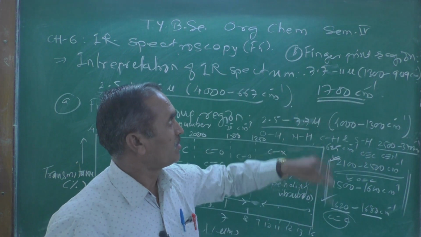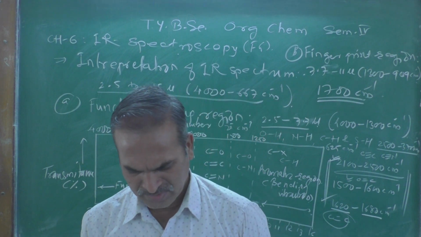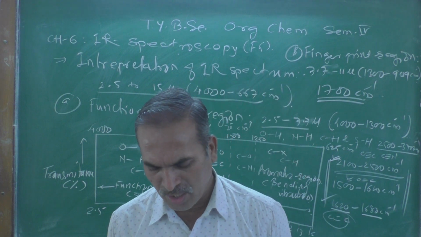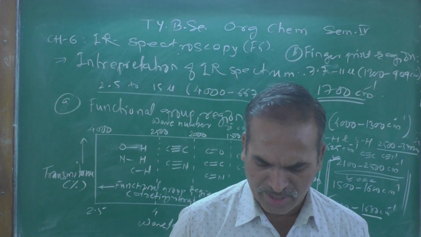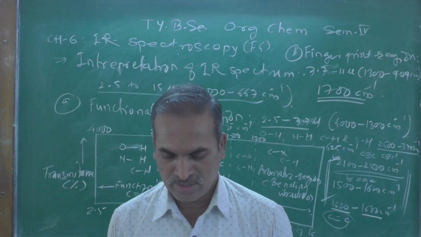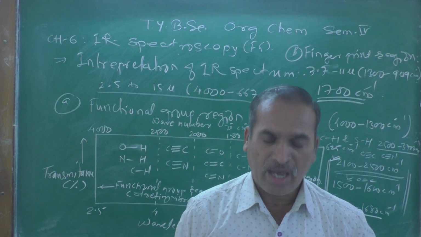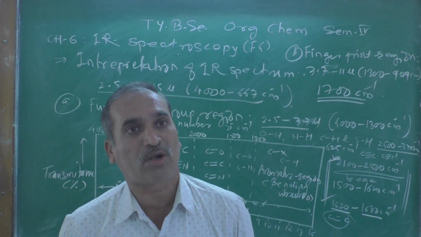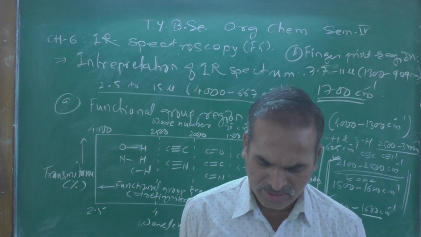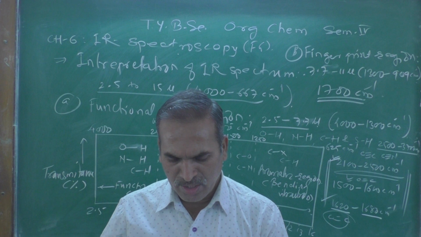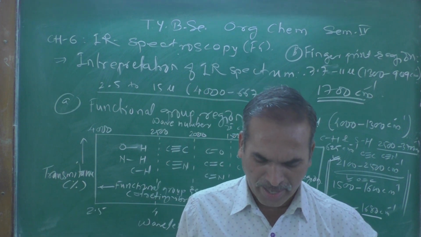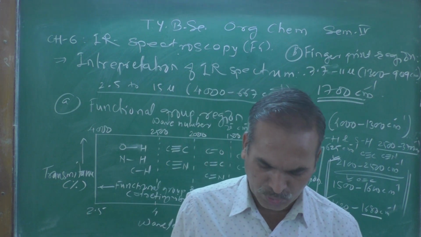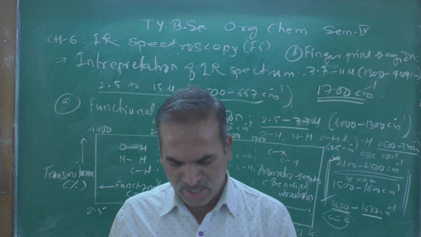The region between 7.7 to 11 micron, 1300 to 909 per centimeter, is known as fingerprint region, and this is the most complex part of the IR spectrum and contains a number of absorption bands, and these absorption bands appear due to skeletal stretching and bending.